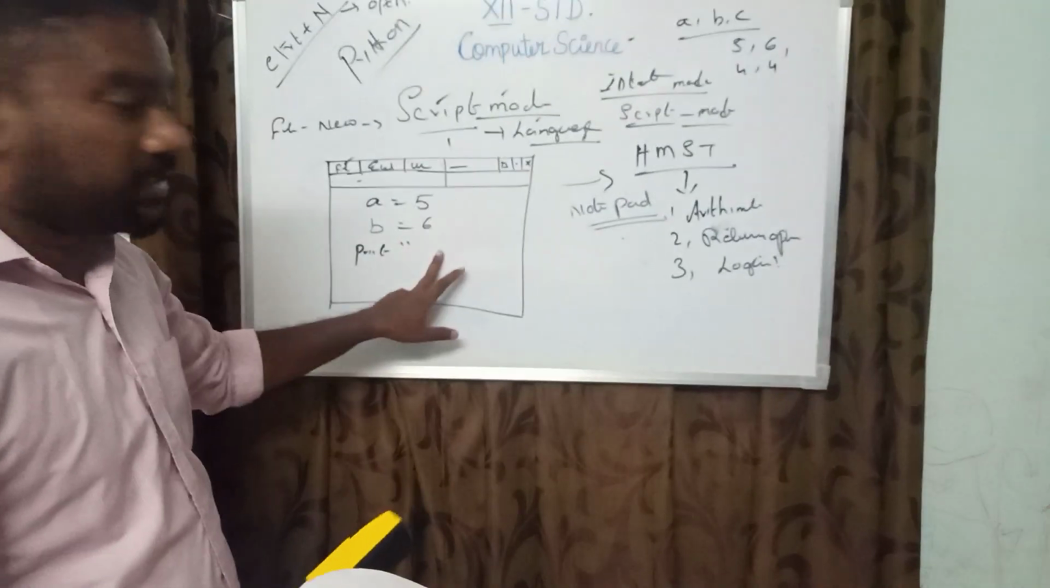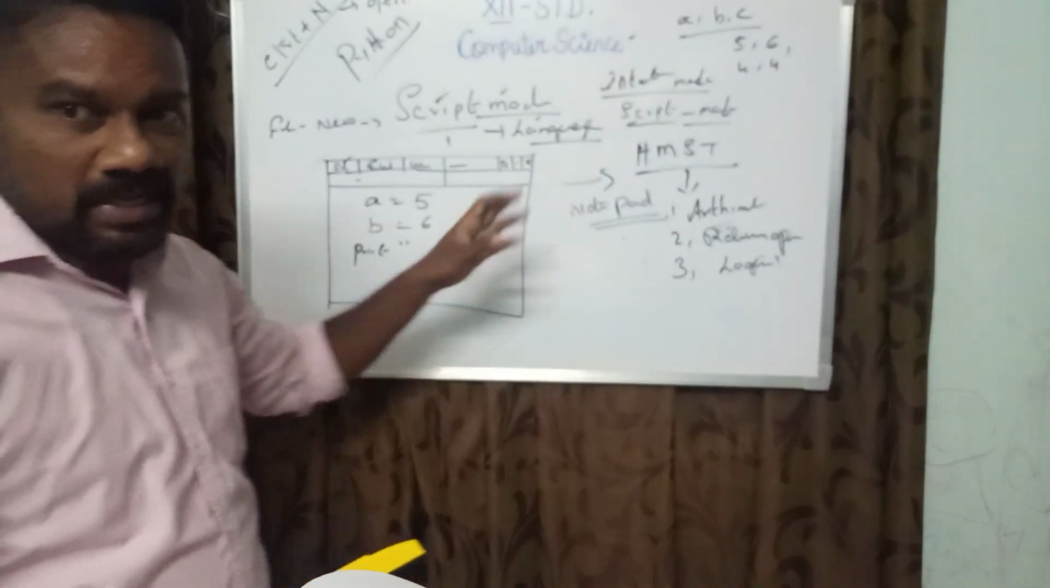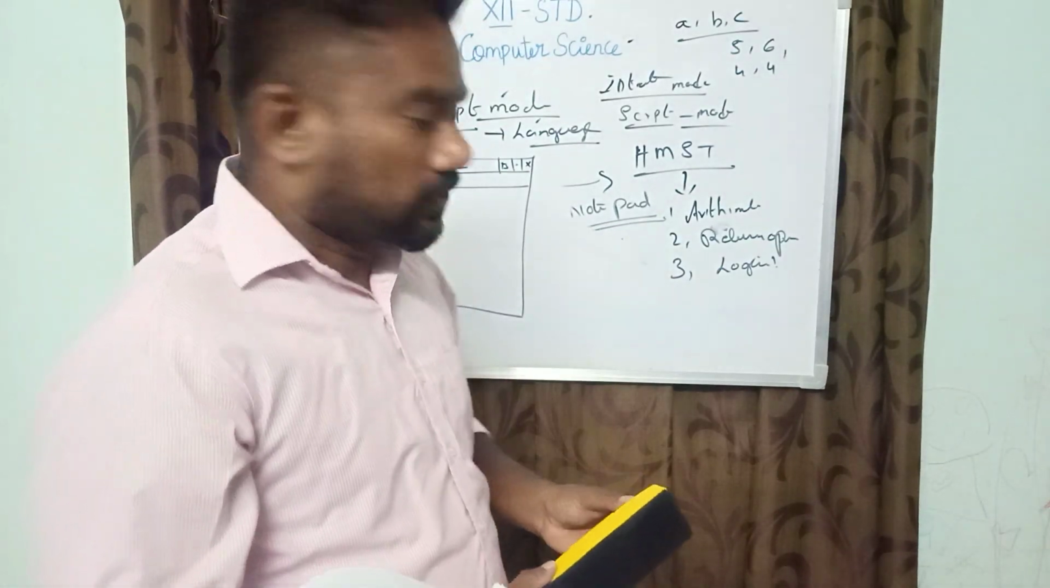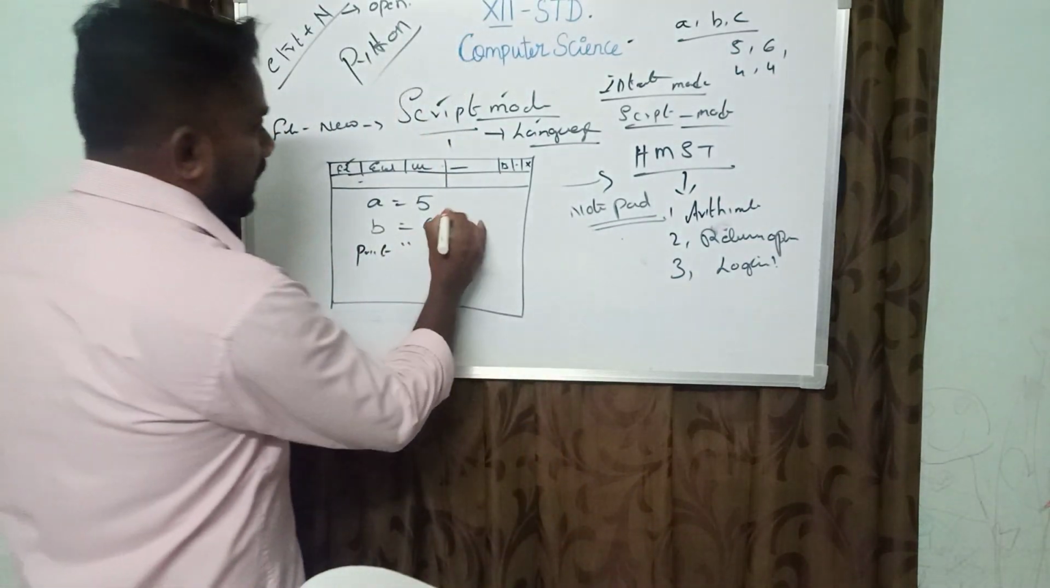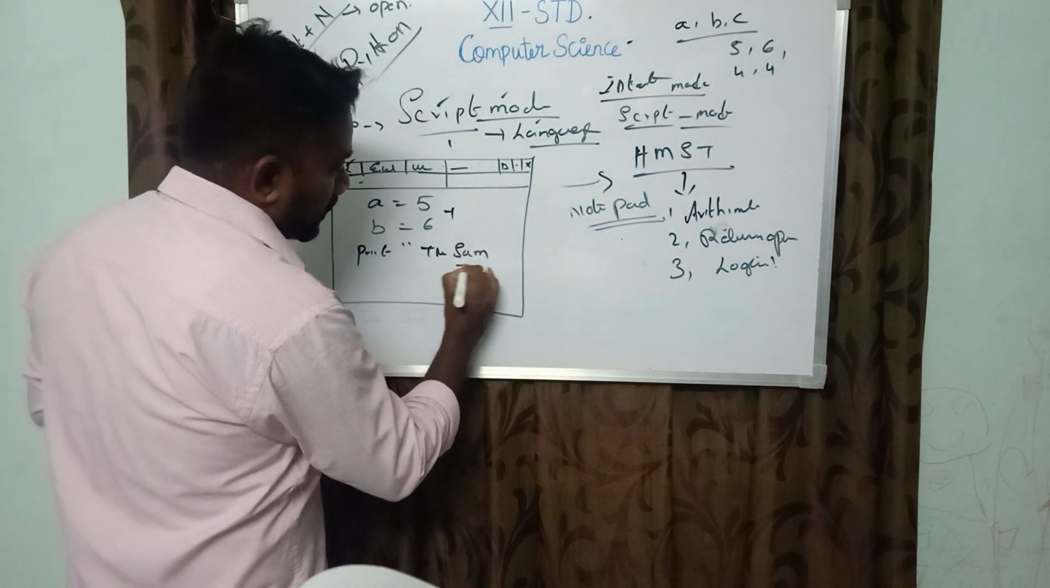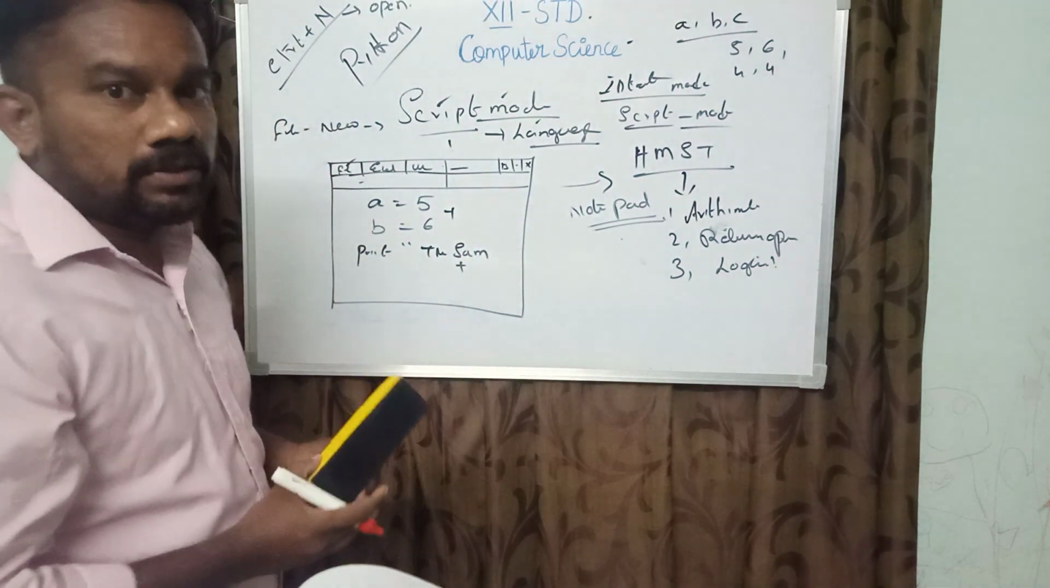First we have to apply arithmetical operations: addition, subtraction, multiply and divide. Now we are going to see only the addition operation. Print the sum. Sum means we have to add the 2 elements.